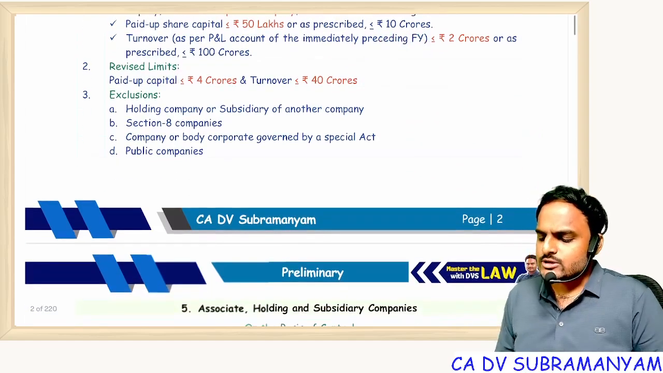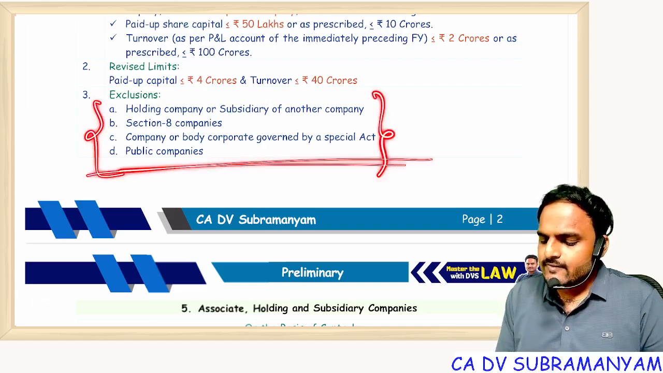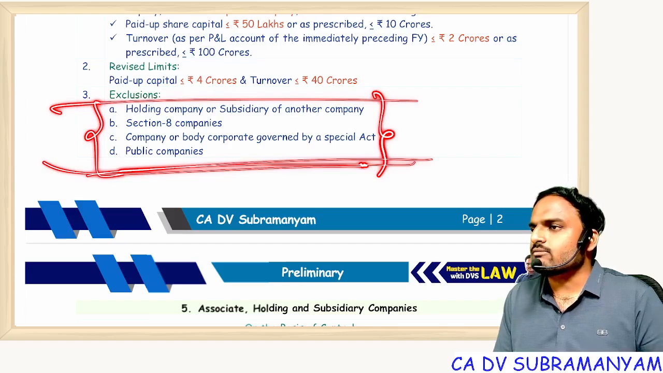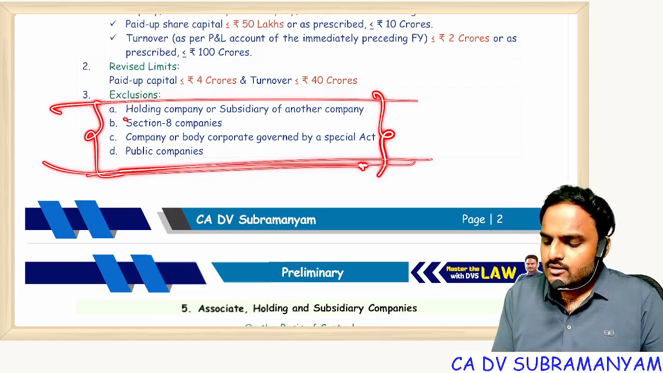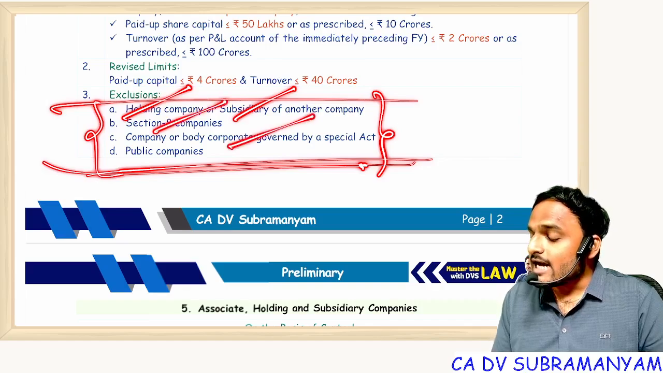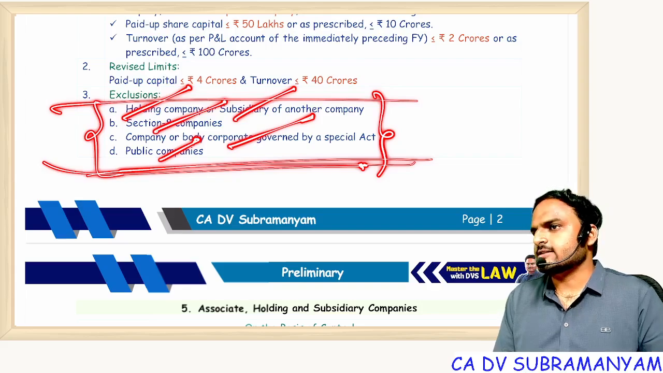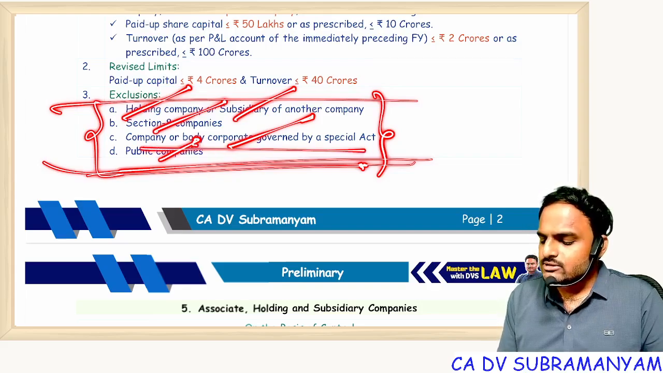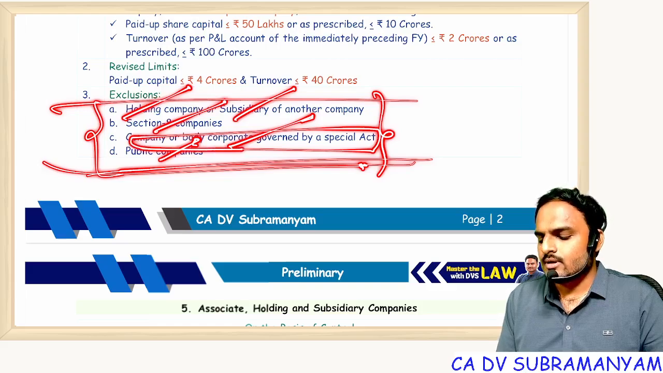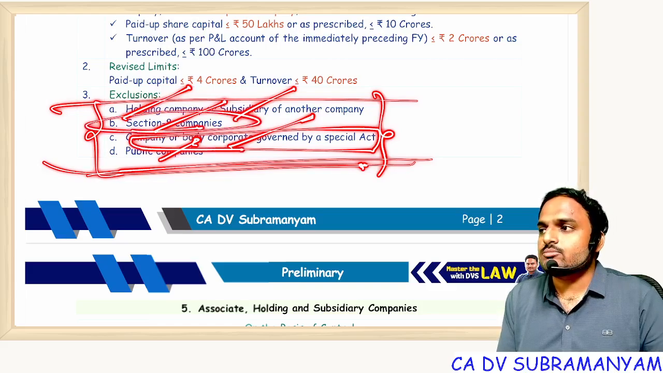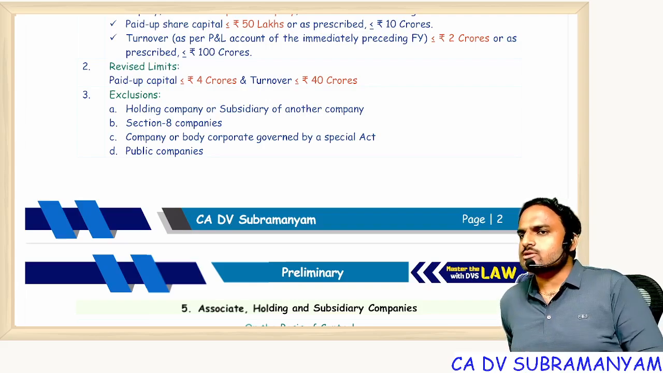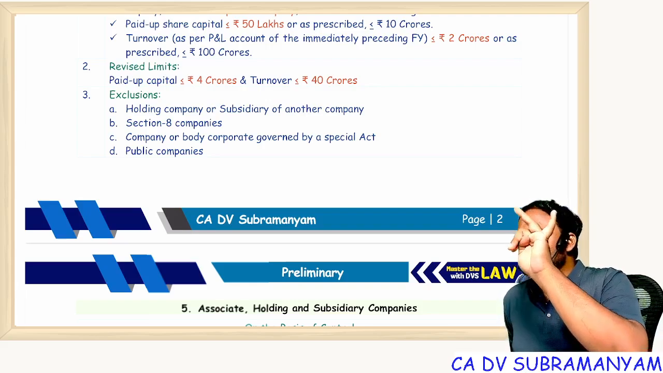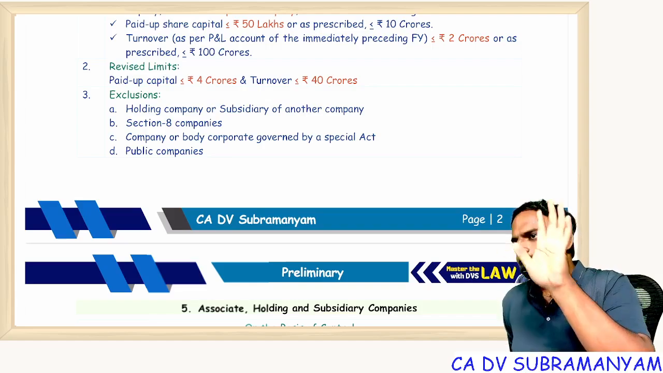Next one, exclusions. All these are very, very important. These 5 companies are not small companies, even though they satisfy the financial parameters. What are those 5 companies? One, holding company; two, subsidiary company; three, section 8 company; four, statutory companies; five, public companies. Statutory company means a company registered under a special act. Understood? Section 8 company means charitable companies. Holding company and subsidiary company, you know. So these 5 are not small companies: public, holding, subsidiary, section 8, statutory. Understood?